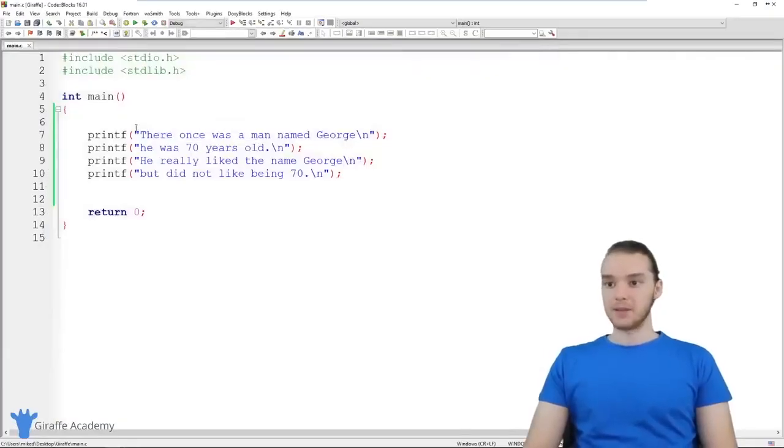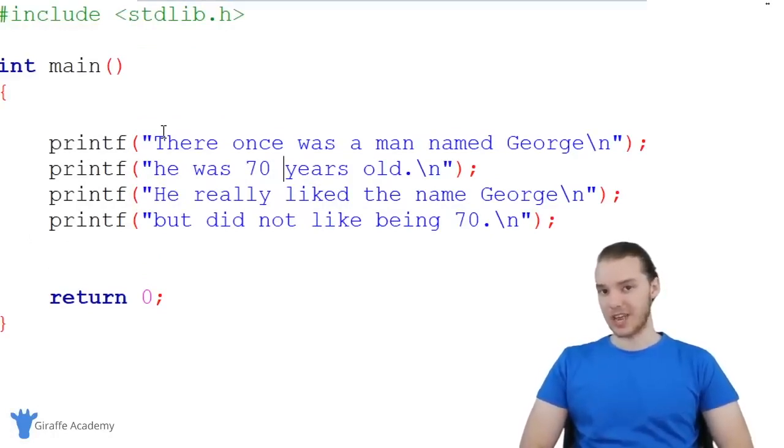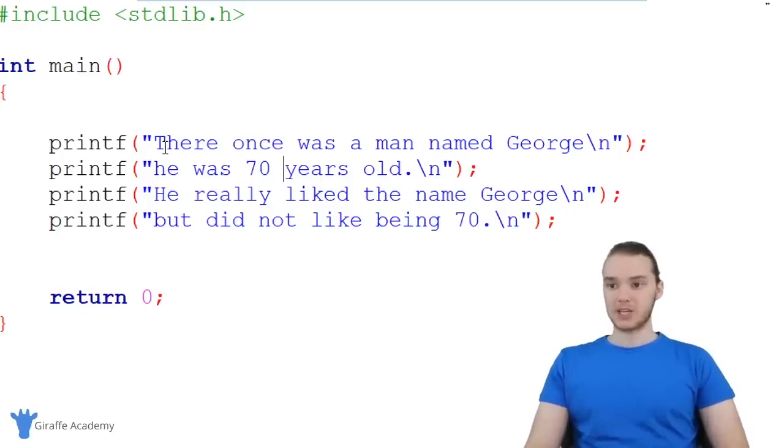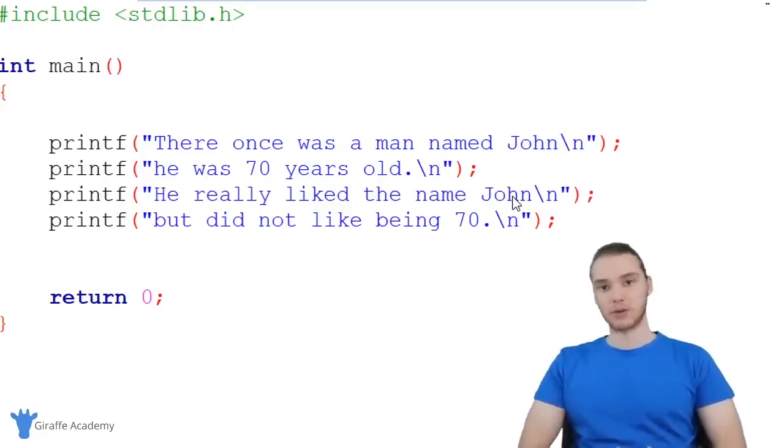And this is great. But let's say that I'm reading through my story, I'm reading through my program, and I'm thinking to myself, I think I want to change the character's name. So instead of calling the character George, why don't we call him like John? In order to make that change, I'm going to have to look through my entire program and find every place where we mention the character's name. So right here is one, change it to John. I'm going to have to keep looking, and here's another one, so we'll change this to John, right? So I had to manually go through and change every instance of the character's name to John.